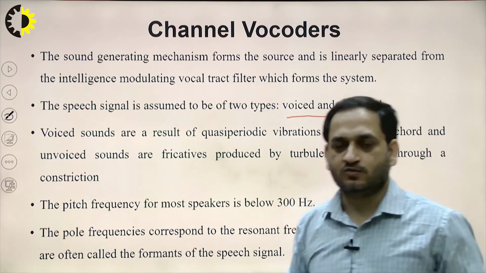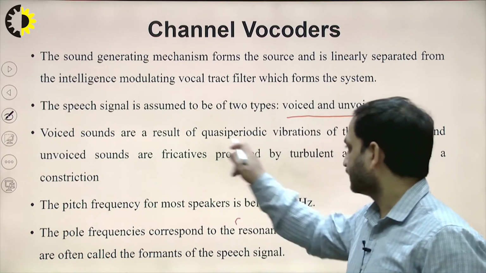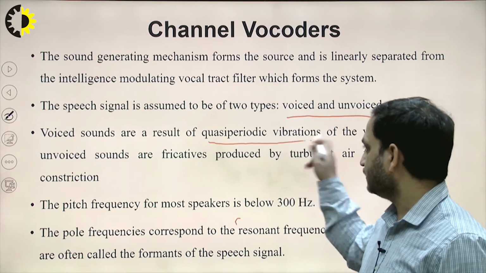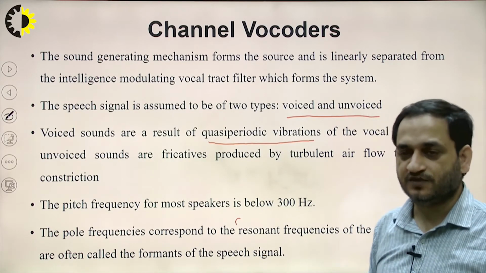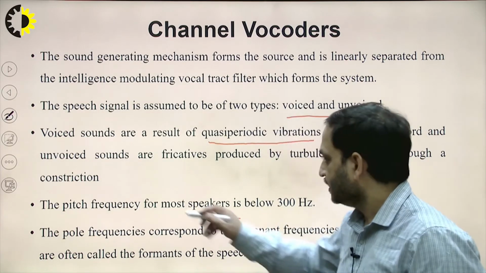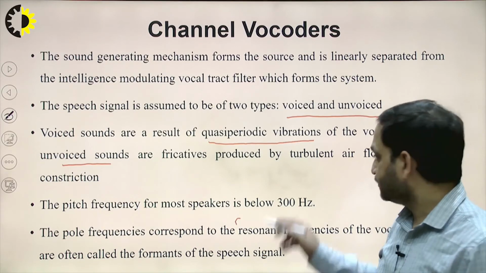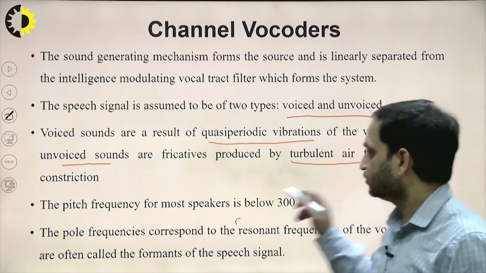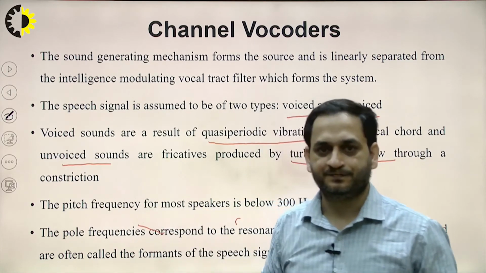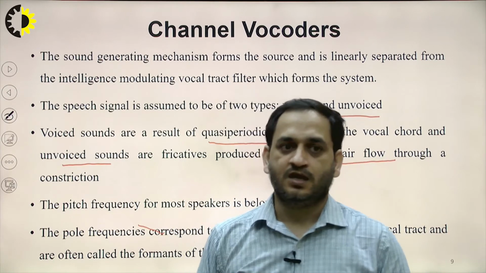The voiced sounds are the result of quasi periodic vibrations of the vocal tract or the vocal cord. And unvoiced sounds, these are fricatives produced by the turbulent airflow through constrictions. So this is the difference between the voiced sound and the unvoiced sound.